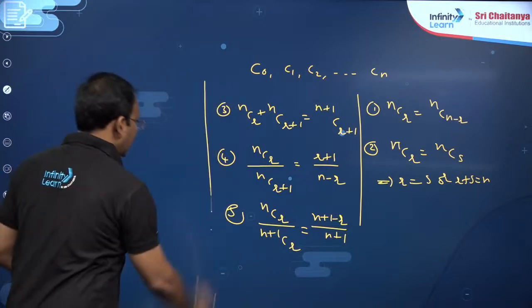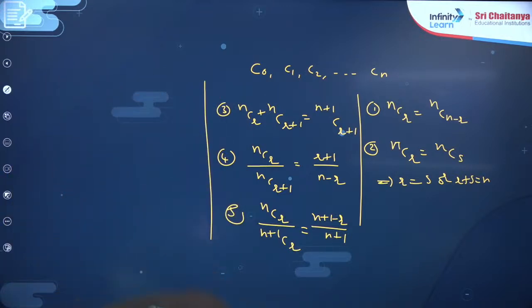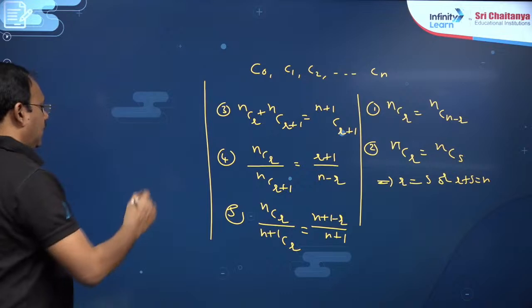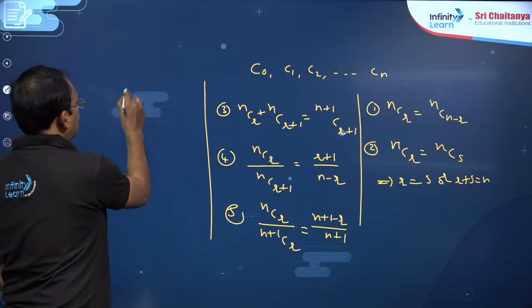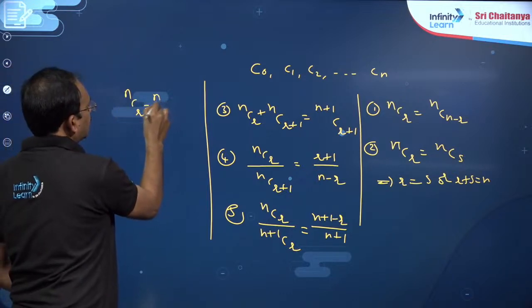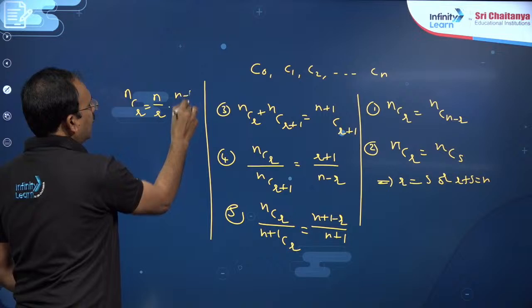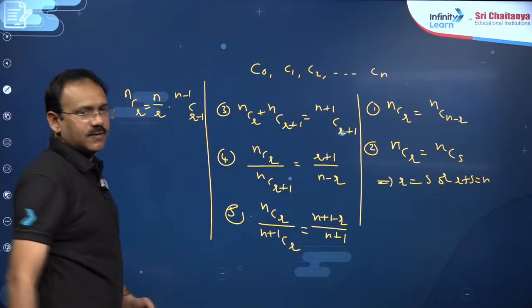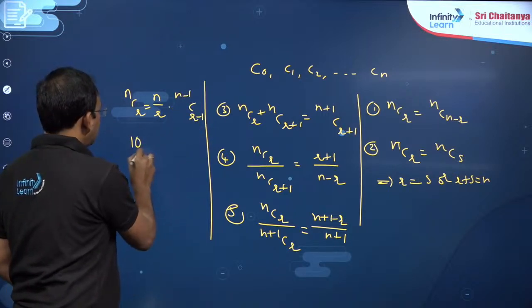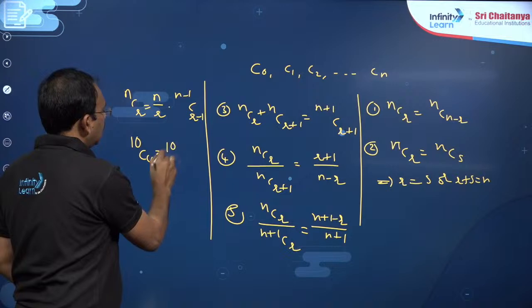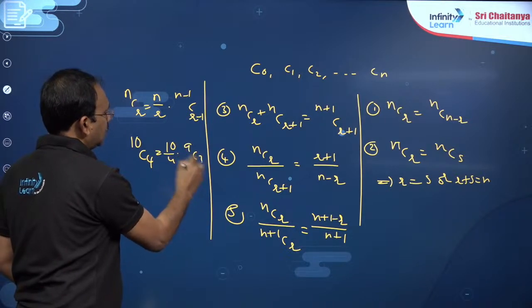The next, my dear friends, you can also say nCr can be written as n by r into (n minus 1)C(r minus 1). For example, 10C4, you can write 10 by 4 into 9C3.